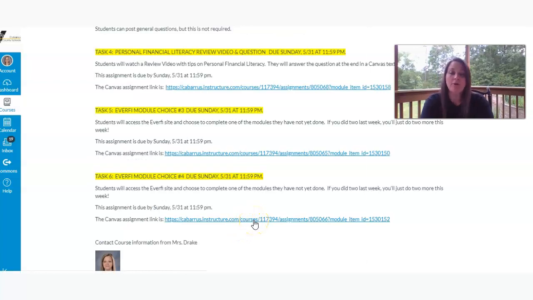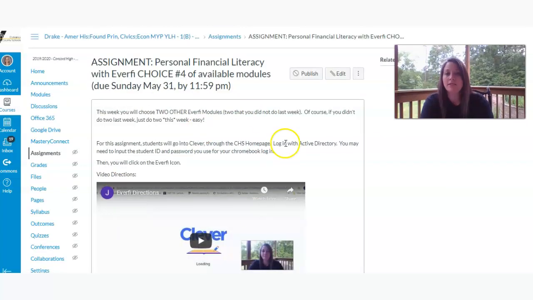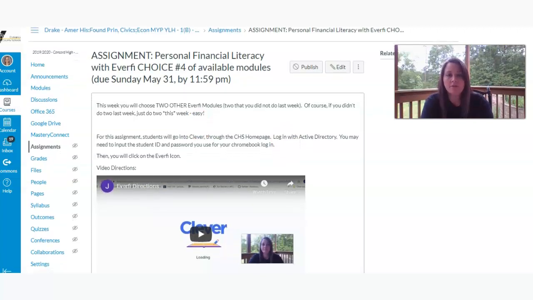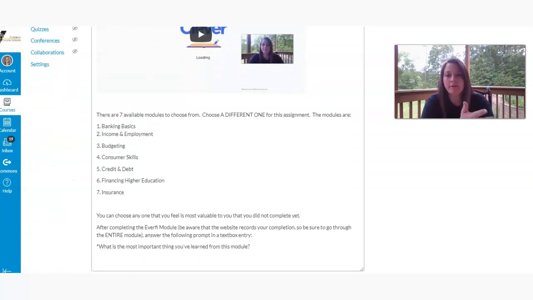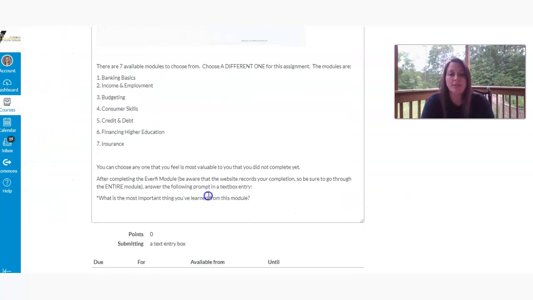So if you'll answer that in a Canvas text box entry, and then for the second module this week, which hopefully will give you 4 total, same thing. You're going to choose 2 other EverFi modules that you didn't do last week. It's pretty simple. They're the 7 that are listed. In a text box entry, what's the most important thing you've learned from this particular module? And then you'll be done for the week.